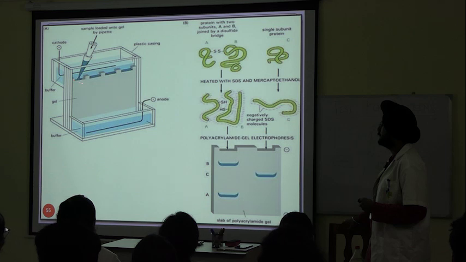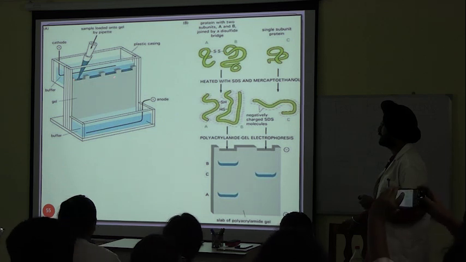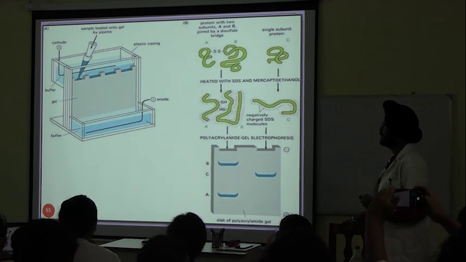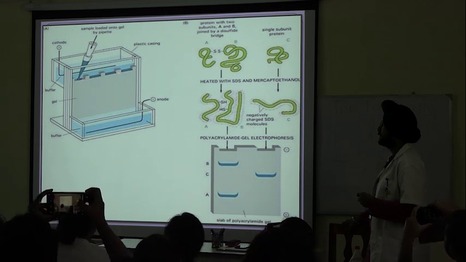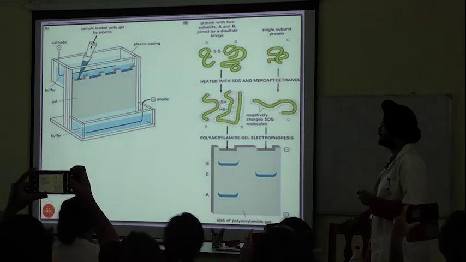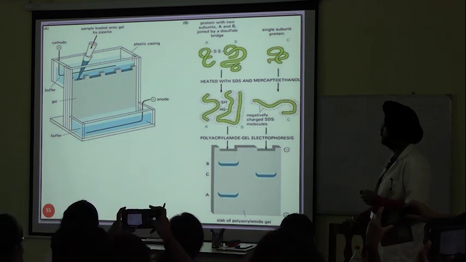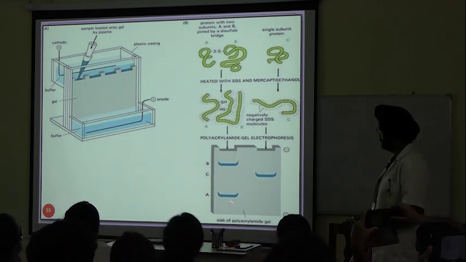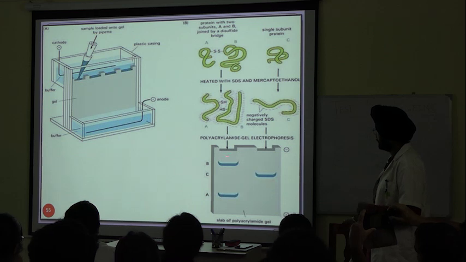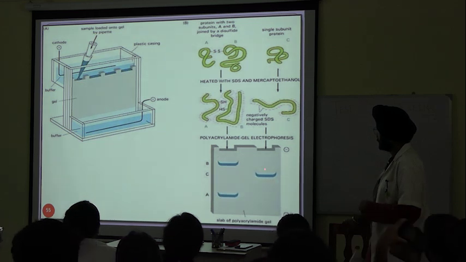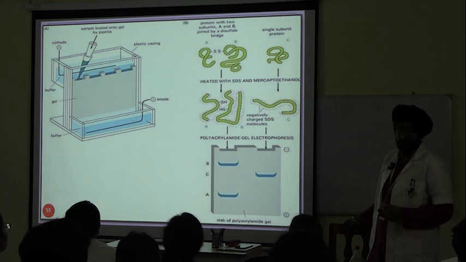See how the sample is loaded. These are the wells created on the gel, and here we are loading the sample. And this is the result of polyacrylamide gel electrophoresis.